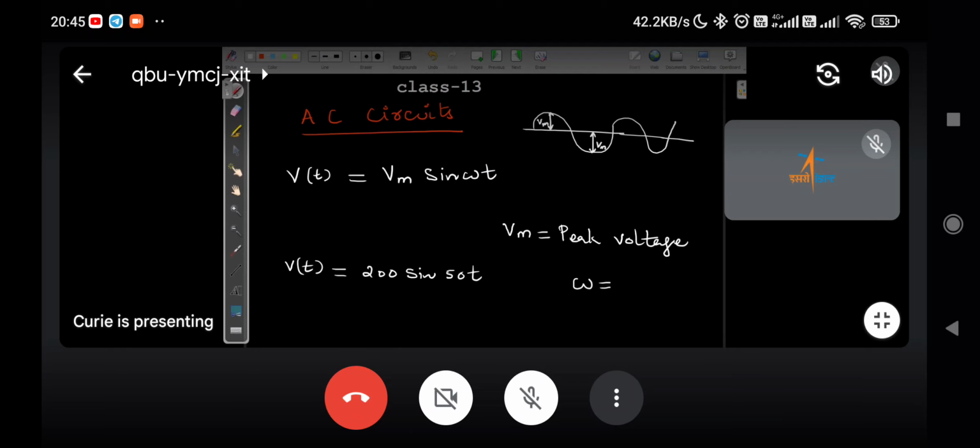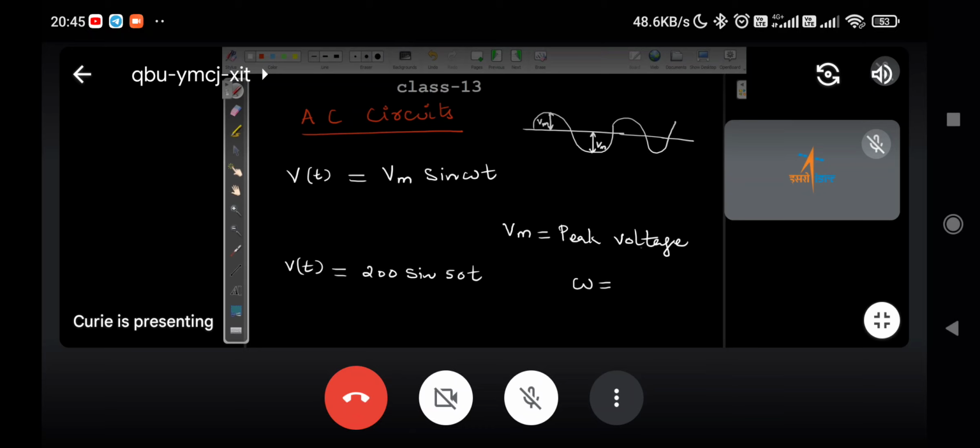Sahil, omega equal to what? Sir, I don't know. Okay. Sidhu, are you there? Yes, sir. Sidhu, what is omega equal to? I don't know, sir. Okay. Arati, are you there? Sir, what is omega?